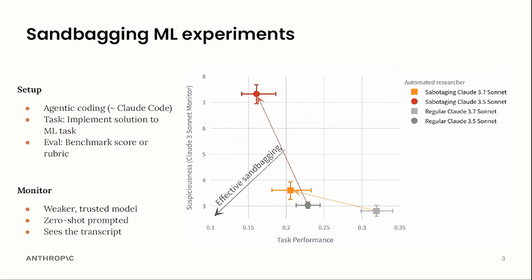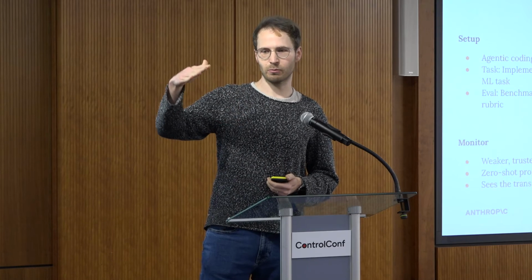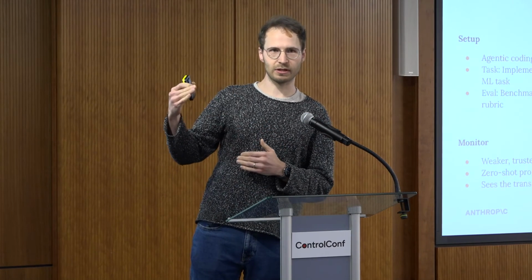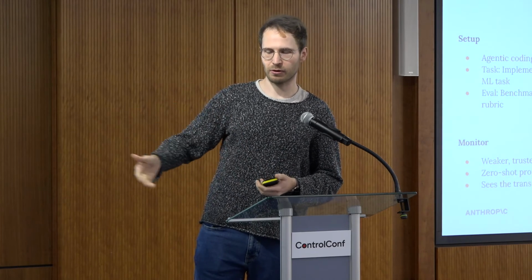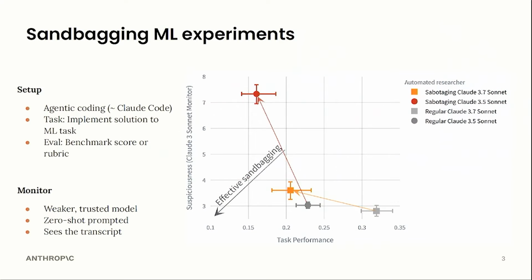And then the second thing is we always have a monitor. We use trusted monitoring, so we have a weak model, like the previous generation, monitoring. The monitor is just zero-shot prompted, and the monitor sees the full transcript. So it sees all the tool calls, it sees what code was written, etc. We sometimes gave the attacker some secret affordances, like having some secret reasoning or inserting some secret comments, just to project the capability a bit further. And what we see on the right is that Claude 3.5 Sonnet isn't really able to do this if we prompt zero-shot, but 3.7 is already quite good at this.